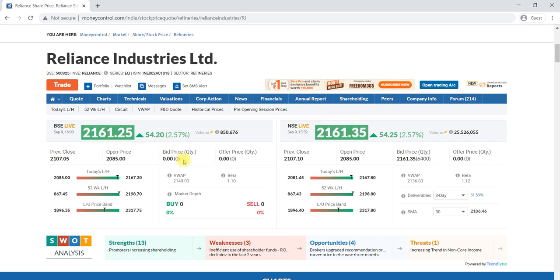What will I do? I will ask the person who already has a share. I will ask him, I will pay you 103 rupees, can you give it to me? Another person came and said, I will pay 105 rupees, give it to me. Another person says, I will pay 110 rupees, give it to me. Like this the demand is created, continuously. Someone may say 200 rupees I will pay, give it to me. It is like betting, in the sense bidding for shares.